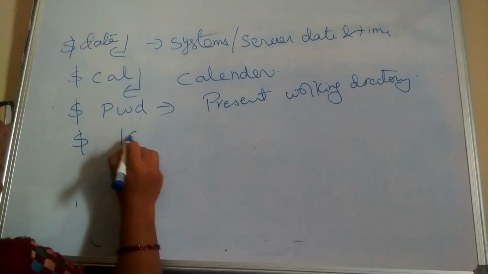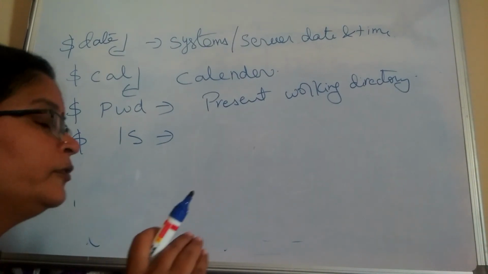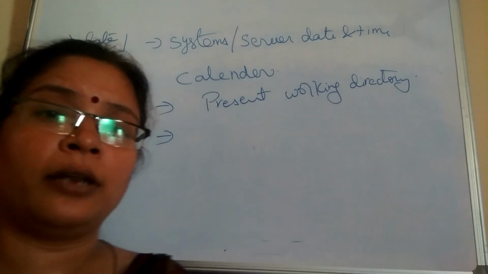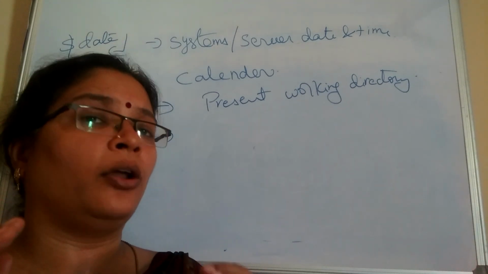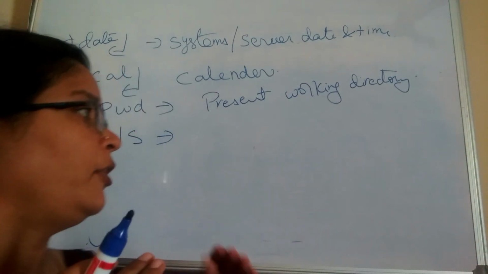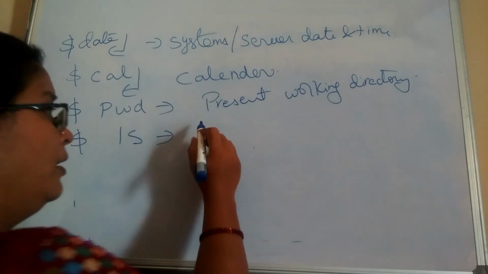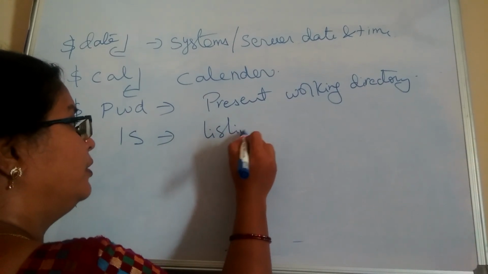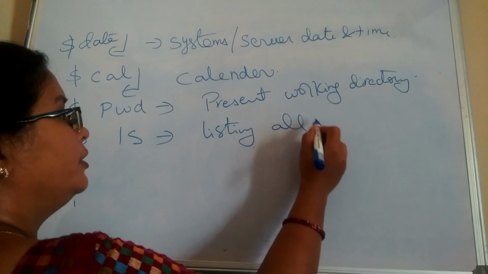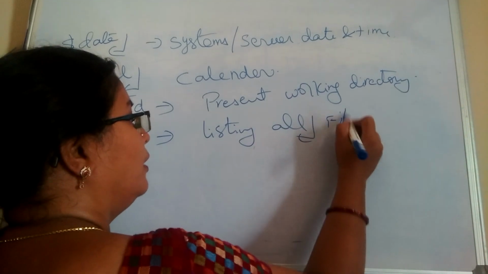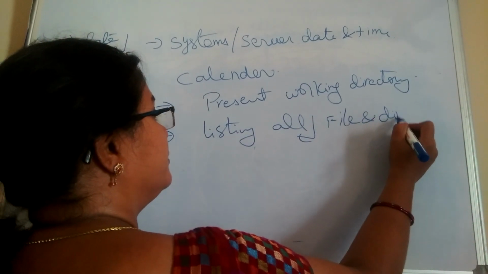The next one is ls. It shows what directories and what files are there in your currently working directory or home directory. All these things will be displayed by the ls command. ls stands for listing all. So it displays all the files and directories.